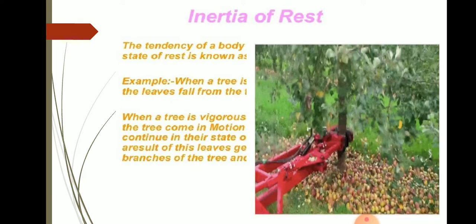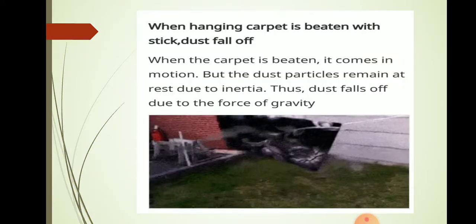You can see here the leaf and fruits falling when the tree is shaken. This is an example of inertia of rest.